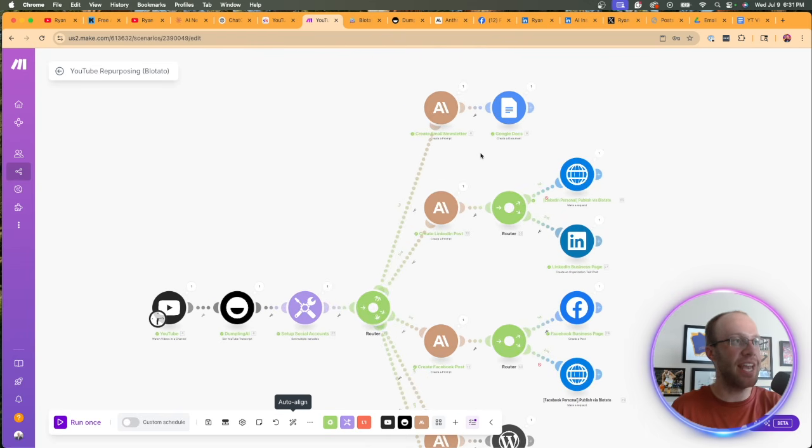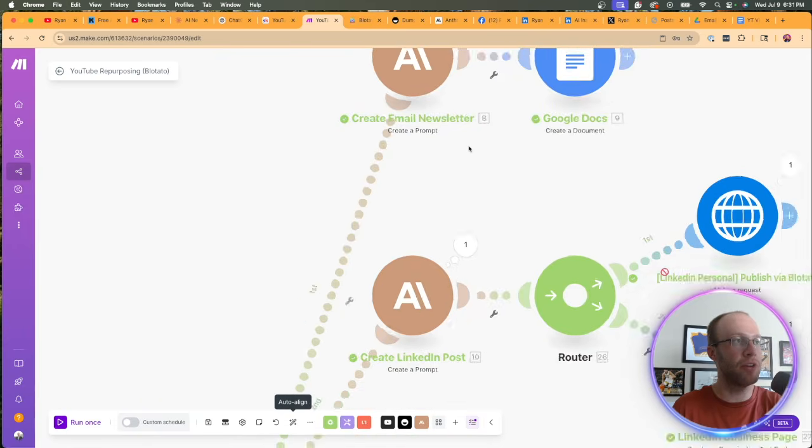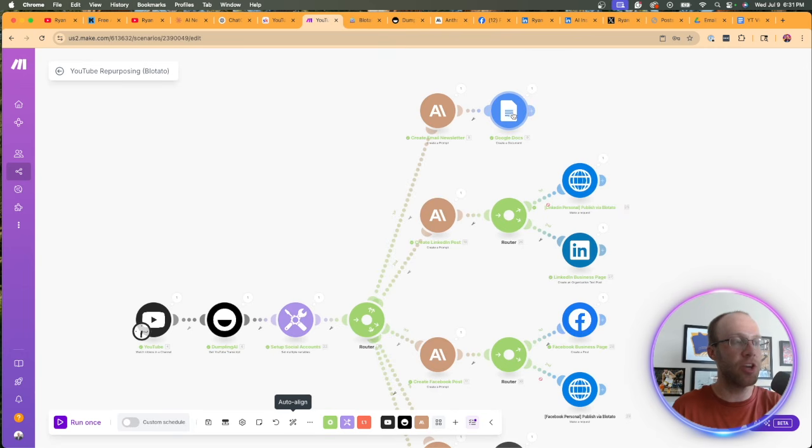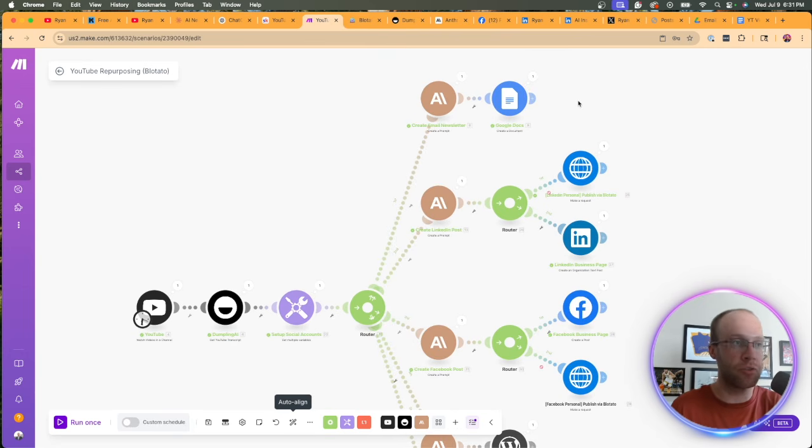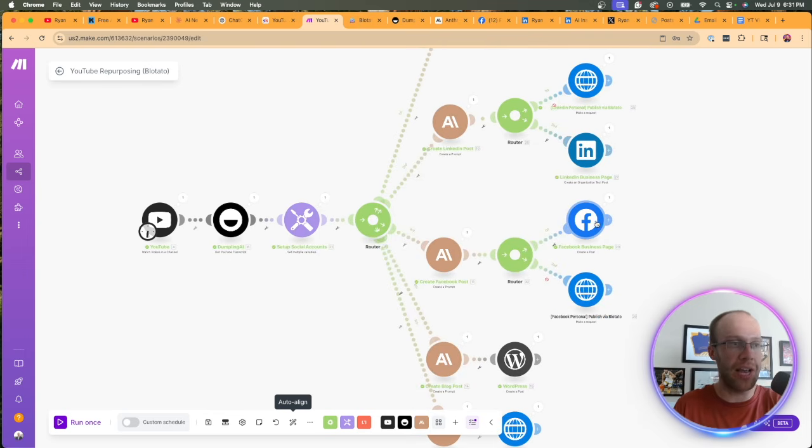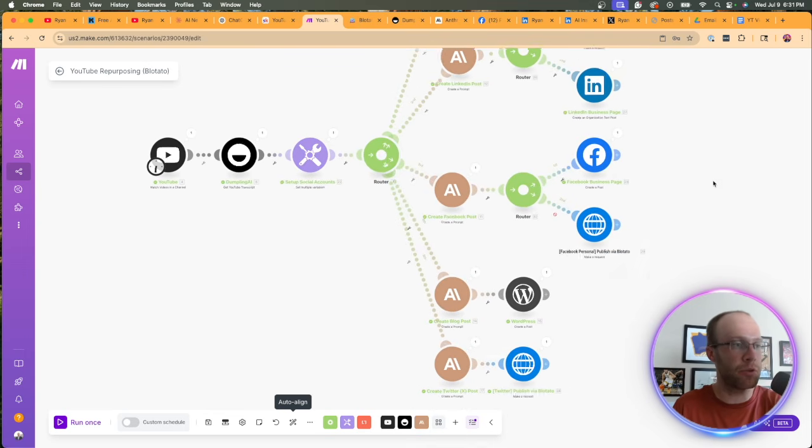This says create email newsletter. So this is my email newsletter portion here. And then this goes into a Google Doc for an email newsletter draft. This is my LinkedIn post module with Claude. This goes to both a personal page and a LinkedIn business page. Same with Facebook. I have a Facebook business page and a Facebook personal page.